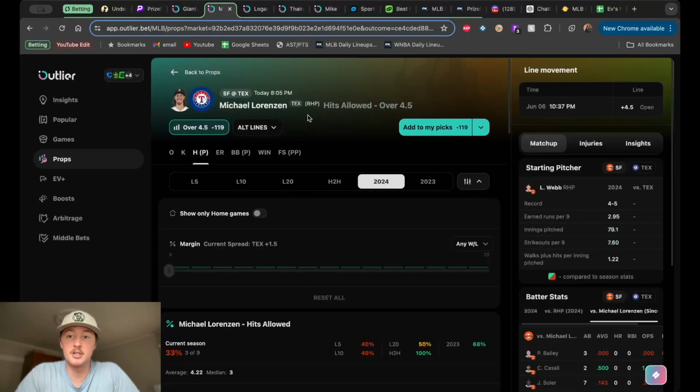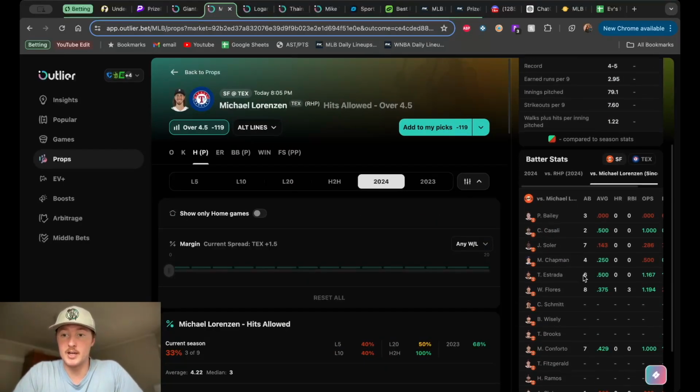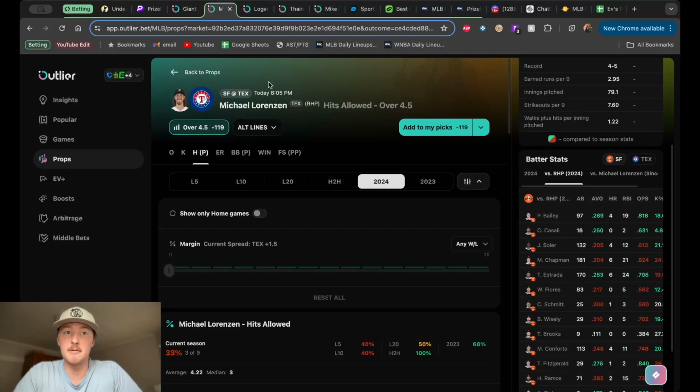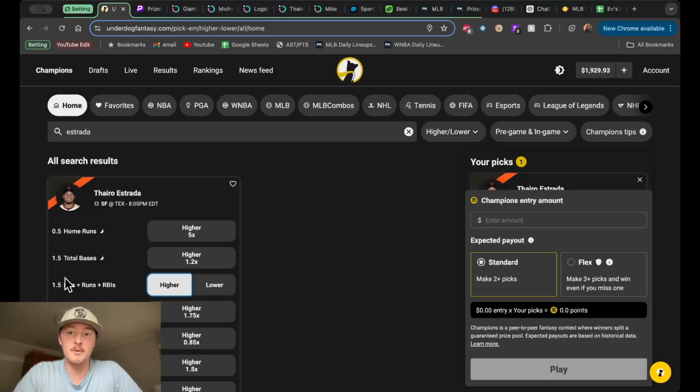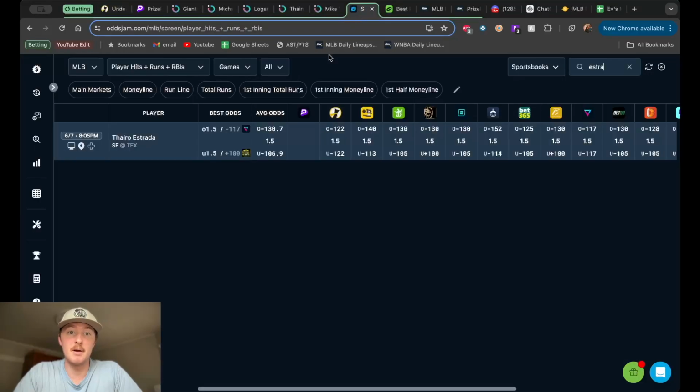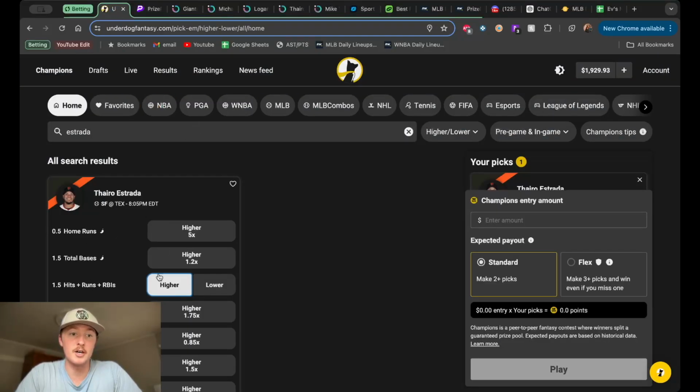I also want to quickly mention Estrada, kind of a guy that I would mention quickly, but 5 for 6 in at-bats against Michael Lorenzen, right-handed pitching. He also gets a little bit of a boost. He's got a 1.5 hits, runs, and RBIs line over on Underdog, and that's like minus 130 juice right now. So getting a pretty good price for Estrada over here on Underdog.